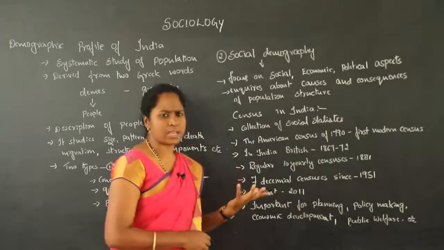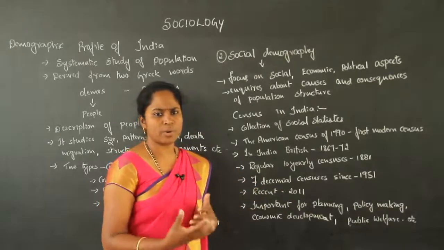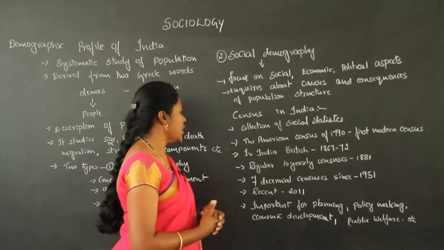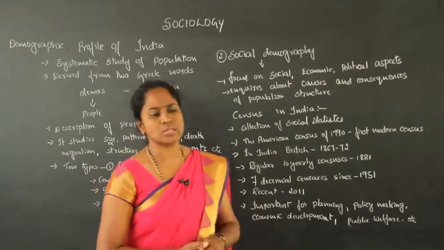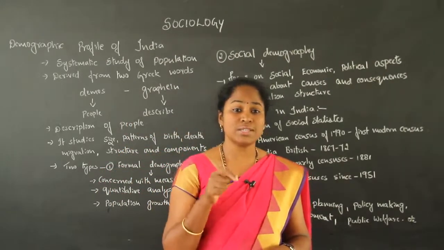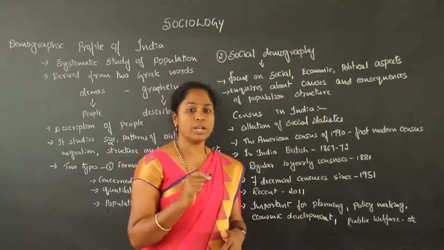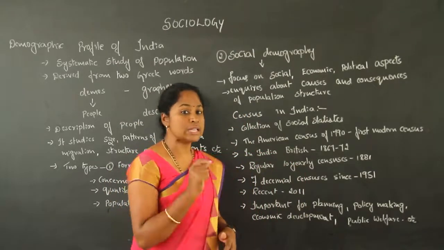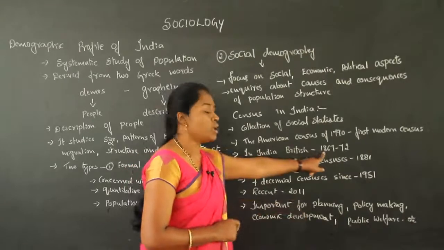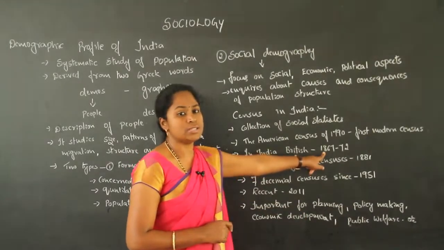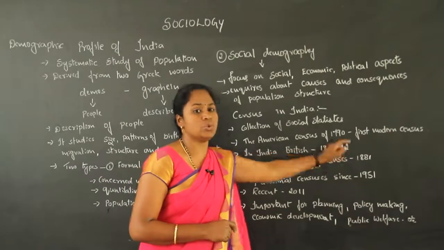Then European countries adopted that. When the Britishers came to Indian society, they introduced the census system. The British Indian government organized the census in 1867 to 72.